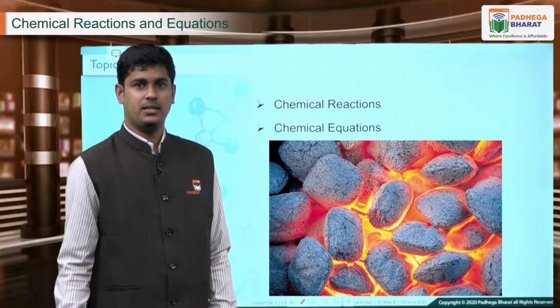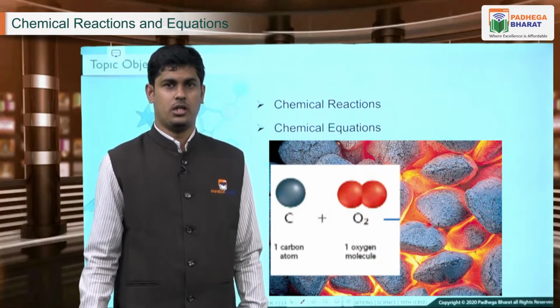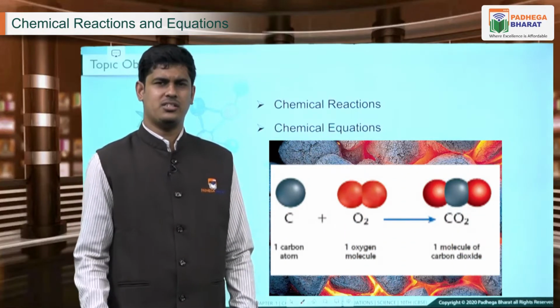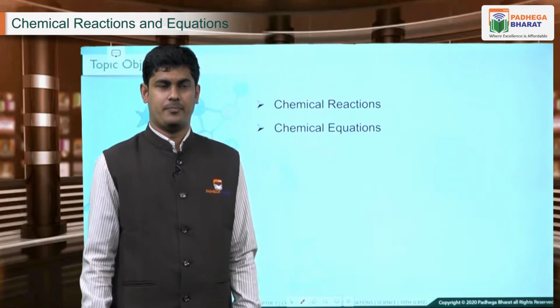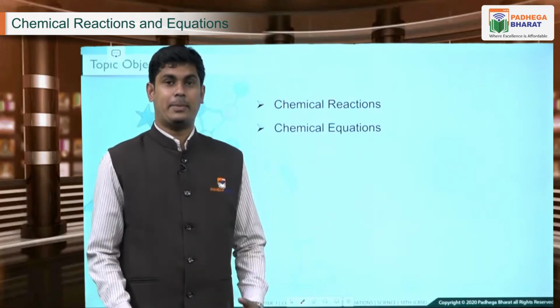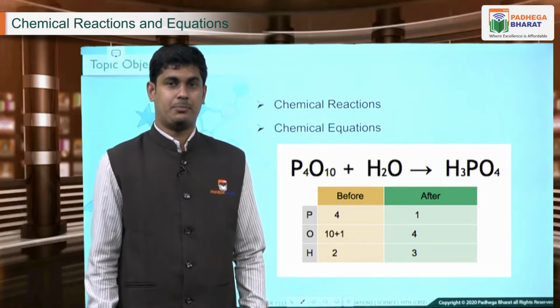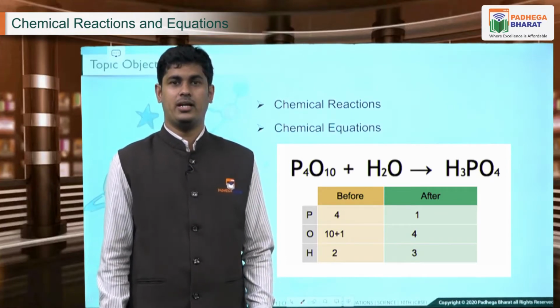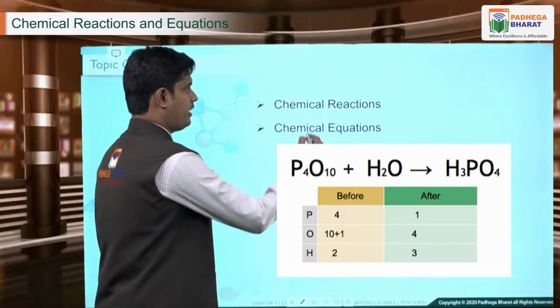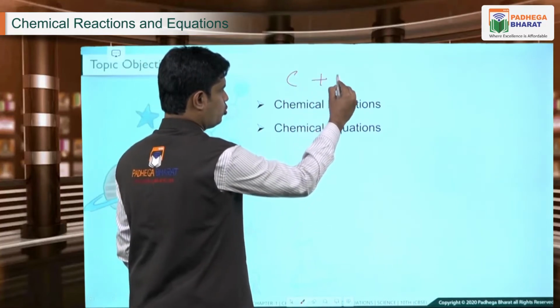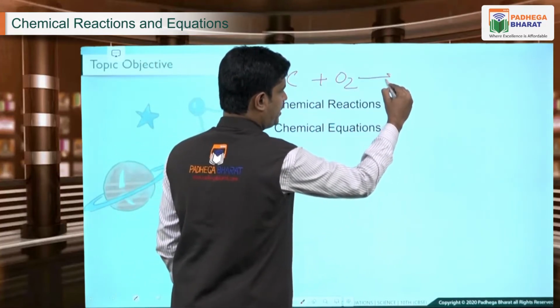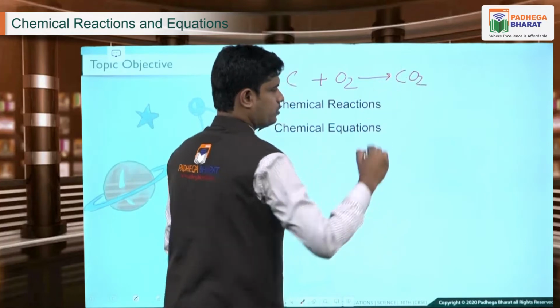For example, if I am saying carbon is reacting with oxygen to give carbon dioxide, now this is just a theoretical statement that I have made. While a chemical equation is the mathematical understanding behind that particular statement. That means in a chemical equation we are going to write that carbon is going to react, that is C plus O2 is going to react and give a particular compound such as CO2.